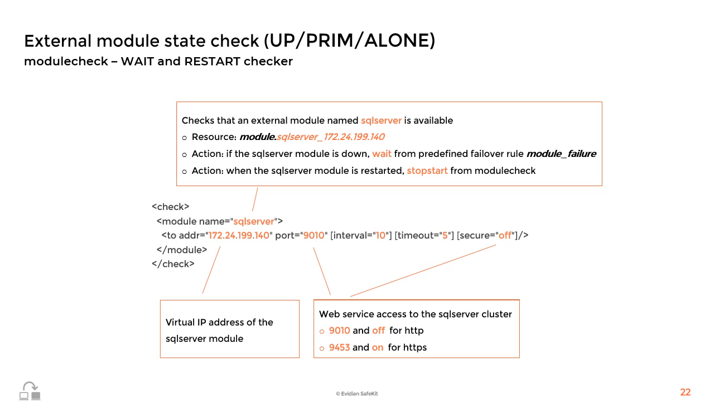You can define the interval in seconds between two tests and the timeout in seconds for error detection. As shown in the text box, a resource will be associated with a module checker, and a failover rule named module_failure will put the module in the wait state if the external module is not running its application. Another action is preconfigured, which consists of making a stop-start of the module if the external module is restarted.